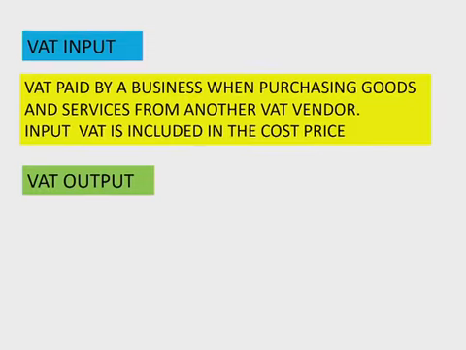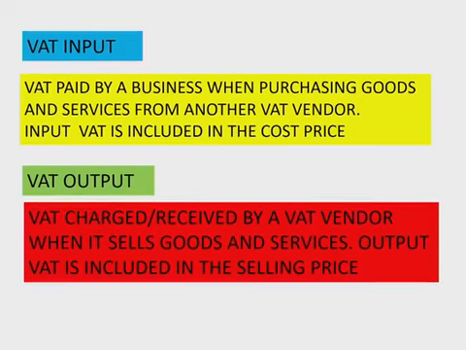That is the VAT that we collect or receive when we are selling goods and services. So the input is the VAT that we pay when we're buying goods and services, and the output is the VAT that we receive when we are selling goods and services. As you can see from the definitions on the screen, the VAT input is based on the cost price, and the VAT output is included in the selling price. Both of them are charged at 15%. Just one is included in the cost price, which is the input, and the other will be the output that will be on the selling price.